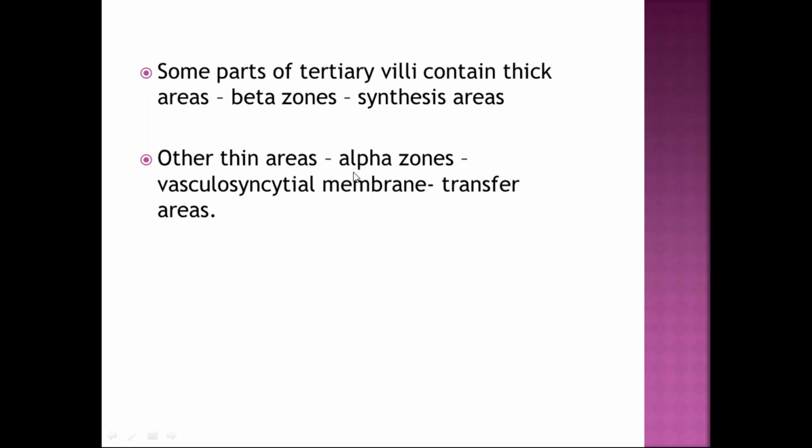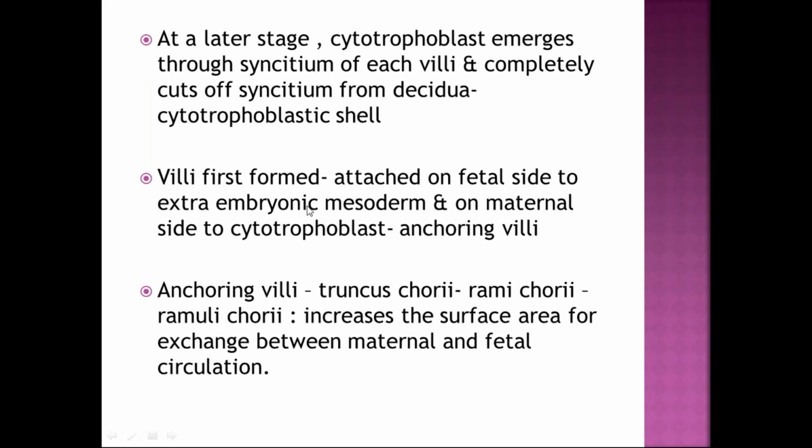In the tertiary villi, on cross section, some parts will have thick areas called beta zones. These areas are primarily synthesis areas because they synthesize more hormones. The other thin areas, which are called alpha zones, mainly function for the exchange or transfer of materials. It is called the vasculosyncytial membrane. I'll show it in the picture.